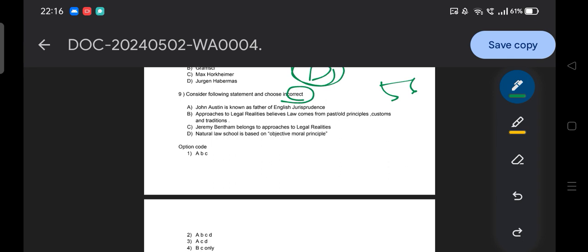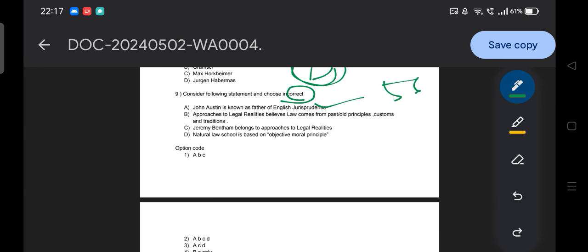Here the time is off, so you need to find the incorrect one. Option A is correct, John Austin, we know, English jurisprudence. Then approaches to legal reality believes law comes from the past and old principle. No, it is the historical school of law, so that's why it is incorrect. Then Jeremy Bentham belongs to the approaches to legal realities. No, we have discussed that Jeremy Bentham belongs to the analytical positivist school of law. We have already discussed it in the concept of law.